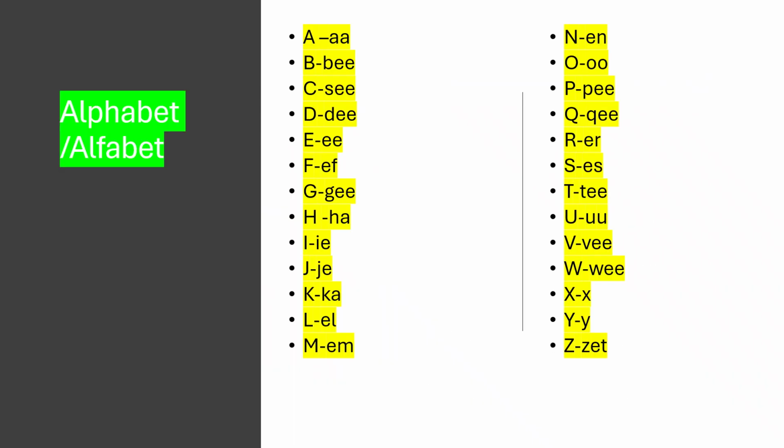Now we can do the alphabet together. A, B, C, D, E, F, G, H, I, J, K, L, M, N, O, P, Q, R, S, T, U, V, W, X, Y, and Z.